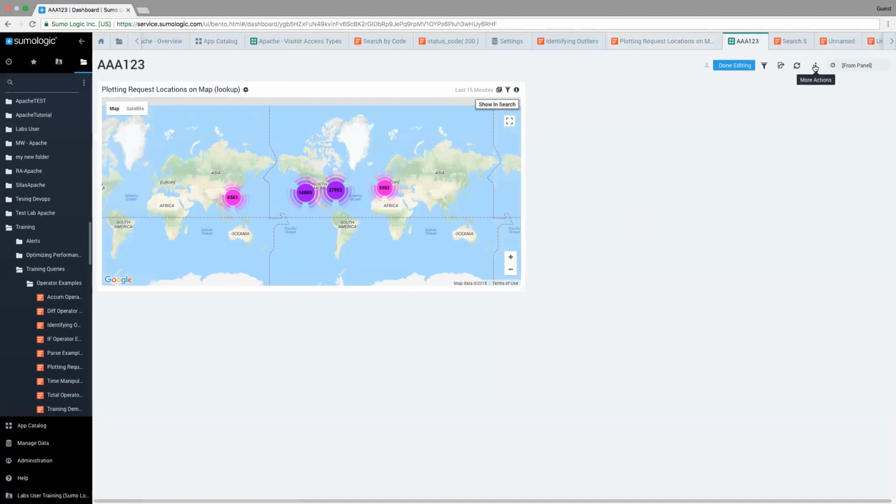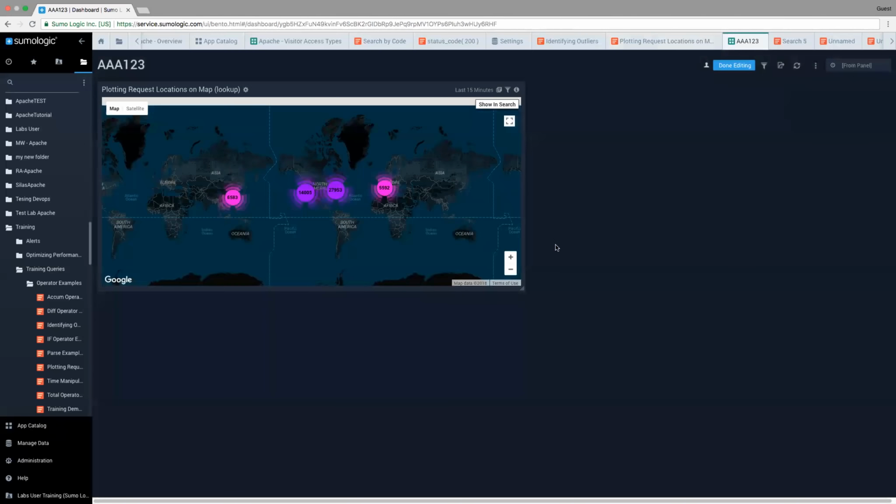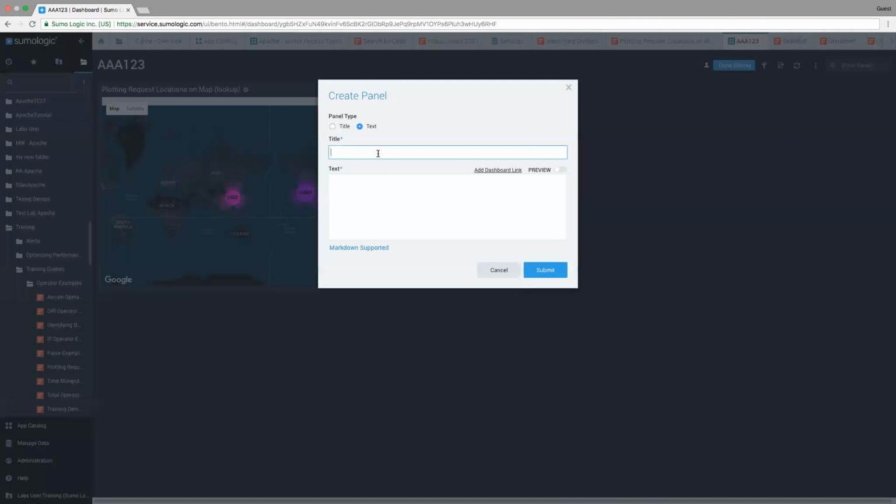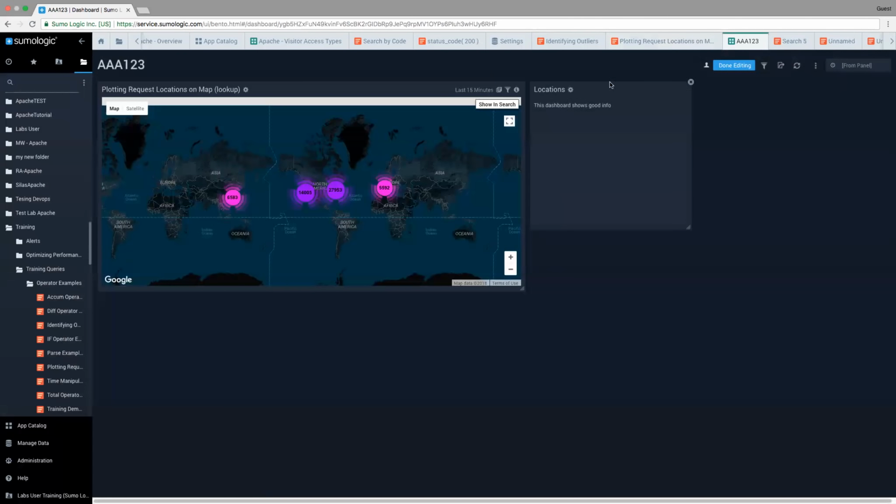I can go up to some of the more actions in here, and I can play with some of the toggling. So maybe I want to go ahead and change the theme and put it to a dark theme. I can do that. I can go ahead and add a panel. So maybe I want to add a text panel and call this location, and then I can give it some information. This dashboard shows good info. And so now that would be in here.